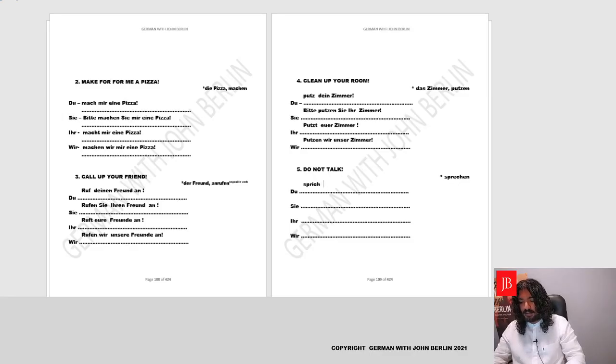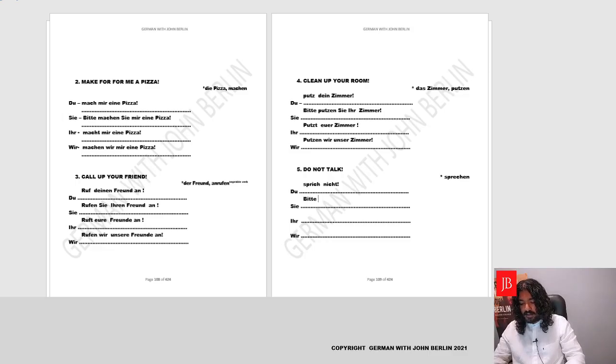We learned how to negate a sentence. We're negating the verb with the adverb nicht. Sprich nicht. Fantastic. Saying it to someone, our senior, we could say, please do not talk.